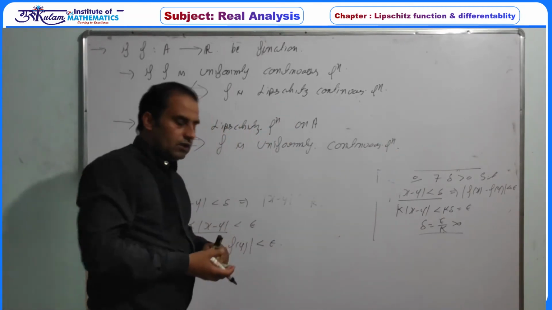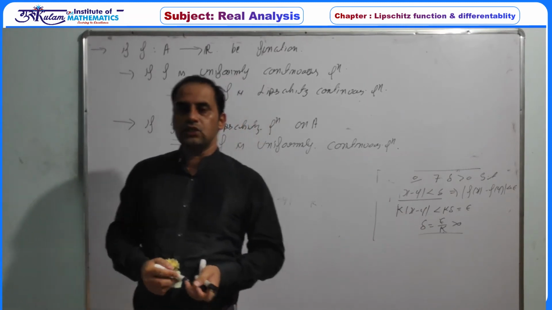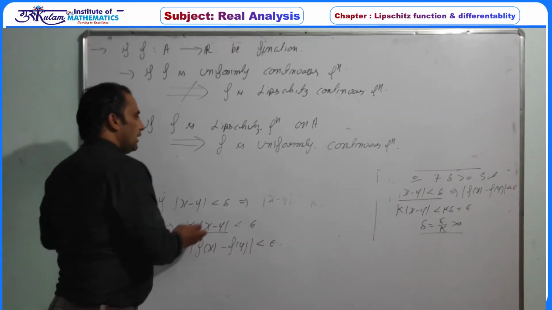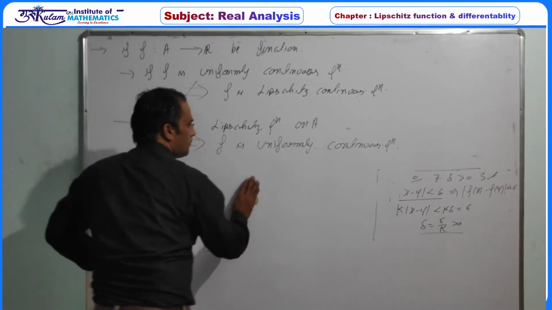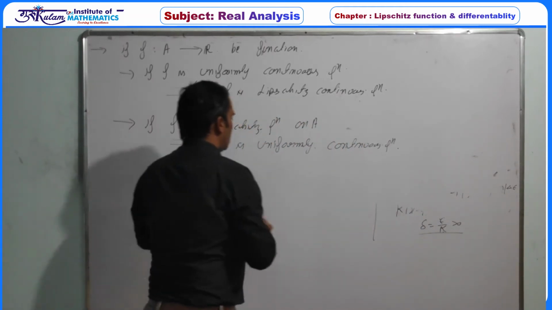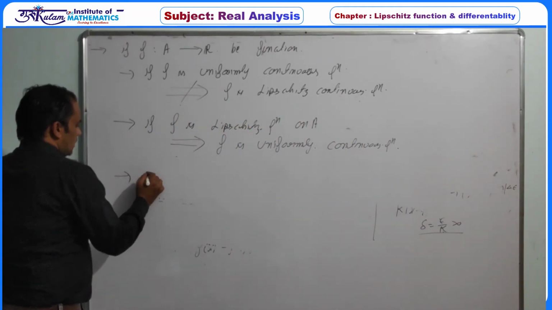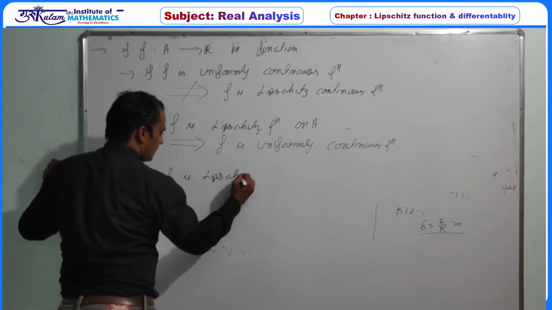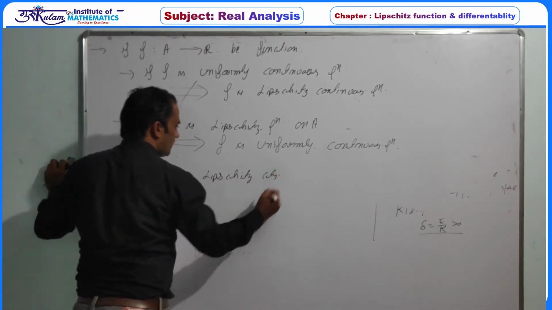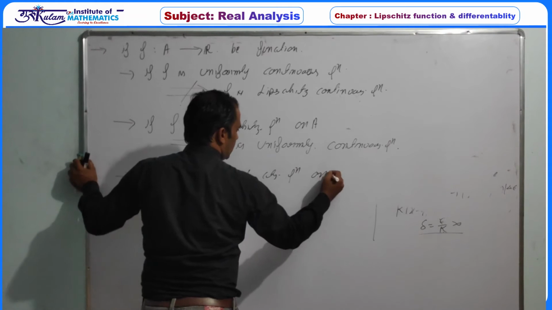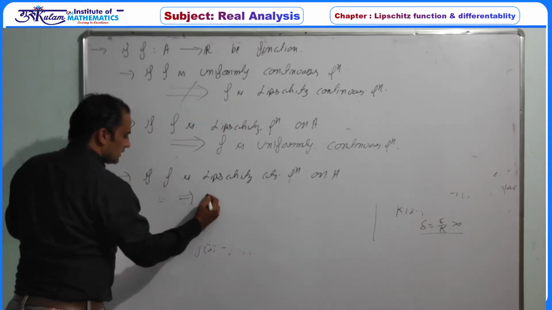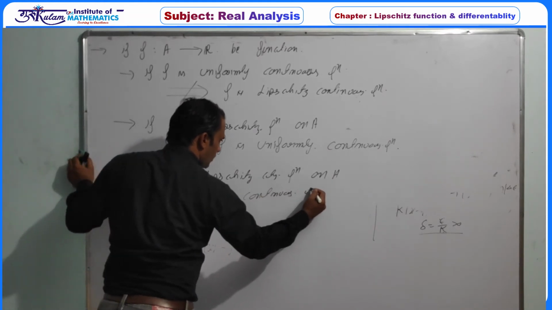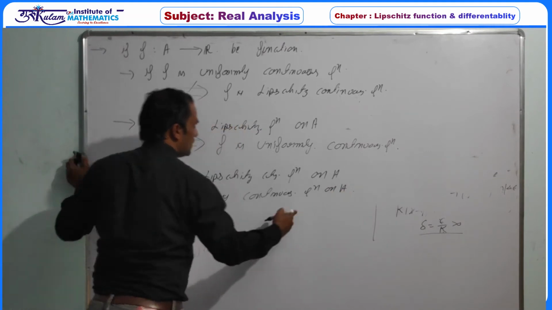So Lipschitz continuity always implies uniform continuity, but uniform continuity does not imply Lipschitz continuity. Obviously, if it is uniformly continuous, then it must be a continuous function. So we can also write down: if f is a Lipschitz continuous function on A, then this implies f is a continuous function on A. But the converse is obviously not true.